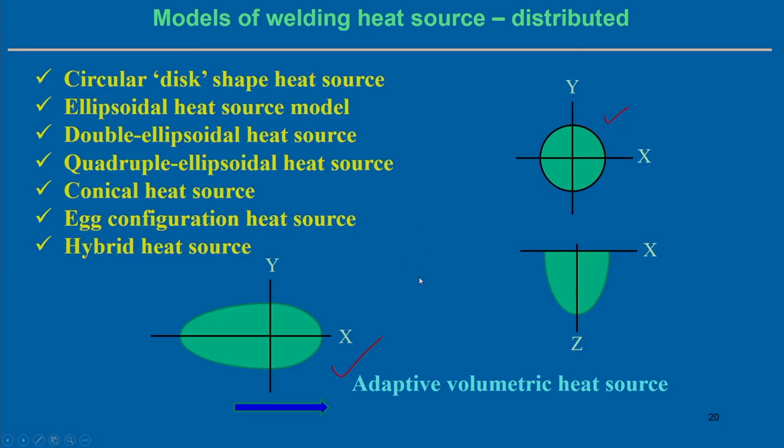In the case of your own code, it is easy to implement the adaptive volumetric heat source, as compared to commercial finite element based software, where it is a little bit difficult to implement the adaptive volumetric heat source model. Anyway, we will discuss all these kinds of heat source models.